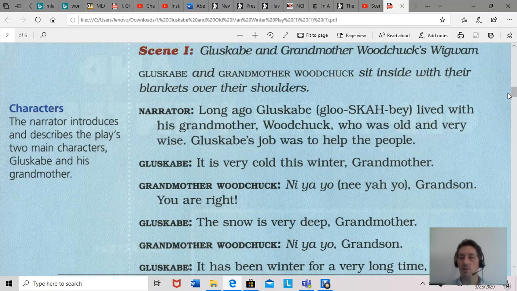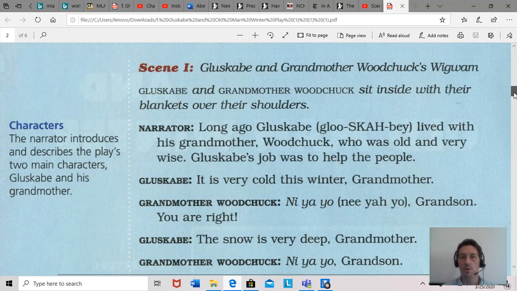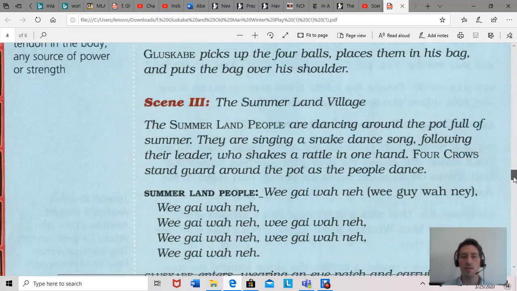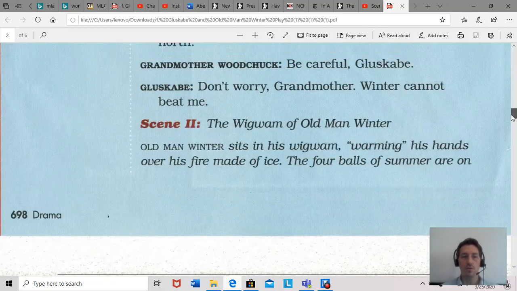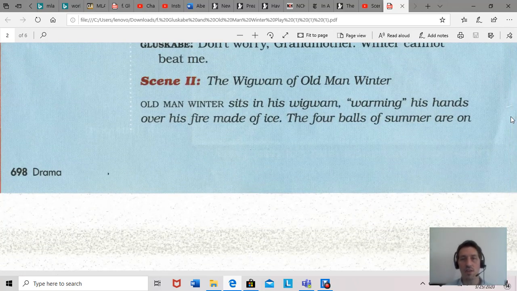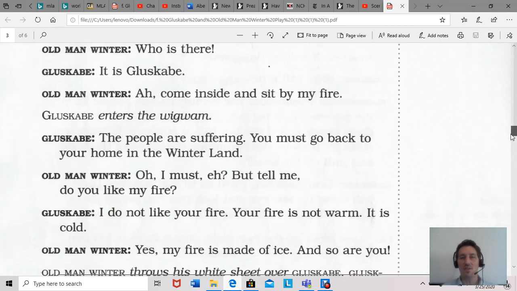So Gluskabe was speaking to his grandmother, and his grandmother was old, she was very cold, and Gluskabe had one job, which was to help people. And so he said, I'm going to find this old man, Winter, which came into scene 2. So in scene 2, when he went to find Old Man Winter, he was in his wigwam, which if you watch the other video that I created on the PowerPoint of the Abenaki tribe, you will know what a wigwam is because I put pictures there. So he found Old Man Winter, and how would you describe his personality?